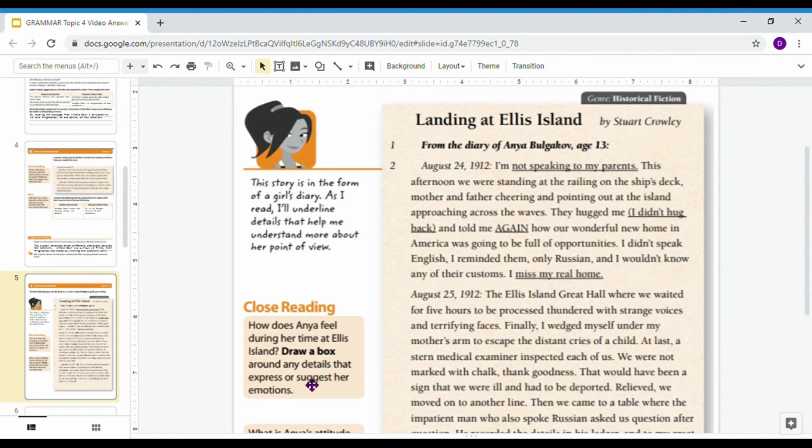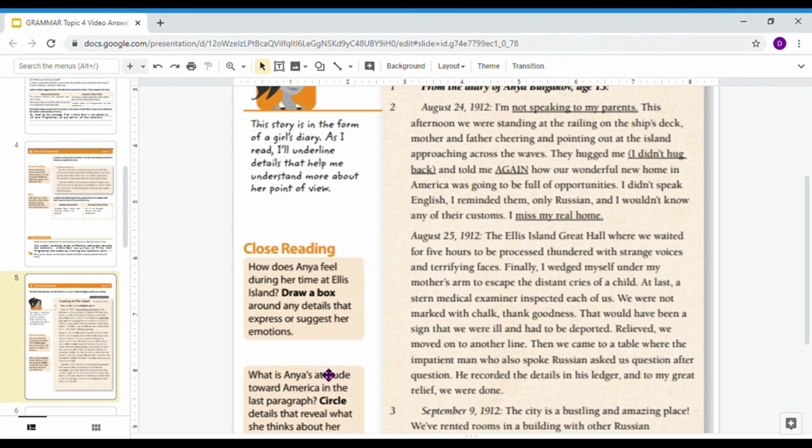Let's look at the close reading. How does Anya feel during her time at Ellis Island? Draw a box around any details that express or suggest her emotions. So they're asking us at Ellis Island. So that's going to be in our August 25th diary entry right here. I am going to use underlining again. It's much easier for me on the computer.